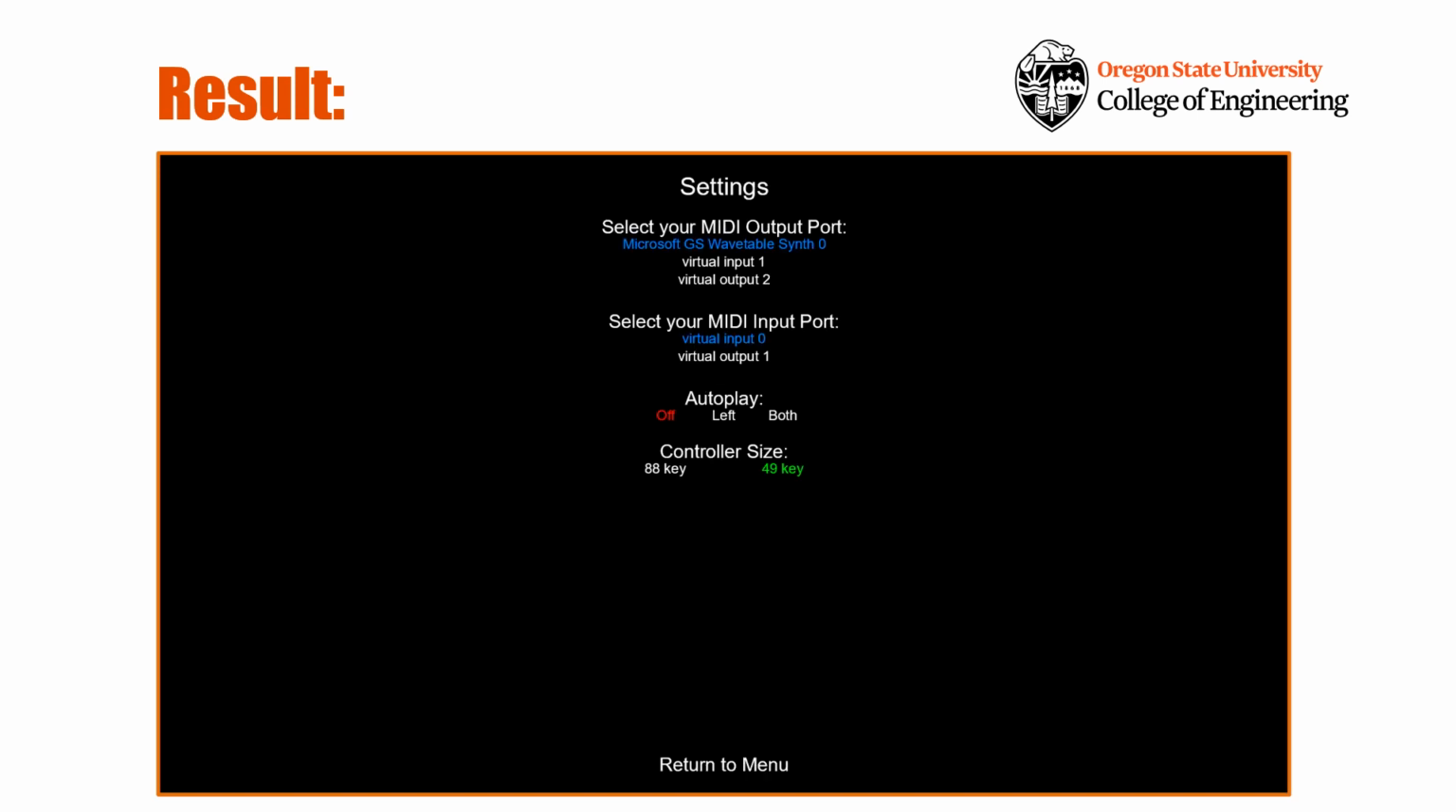Our settings menu allows the user a variety of customization options that include the ability to select your MIDI input and output, an autoplay mode, and your MIDI controller size. Left autoplay means left hand only, player 2 is automatically played. This allows two-player mode to be attempted with one person, opening up for more songs and an enjoyable experience to play along.